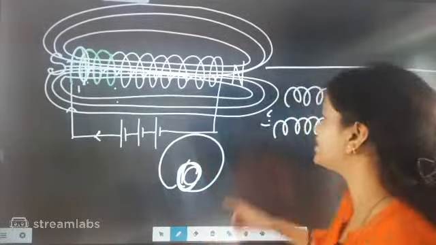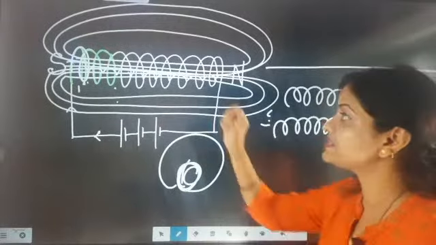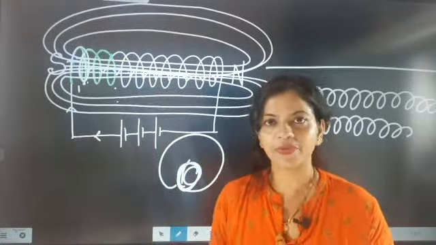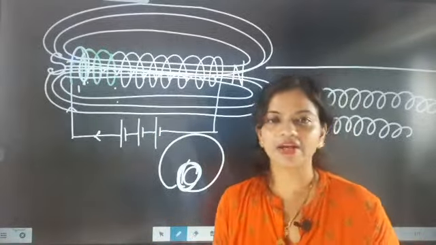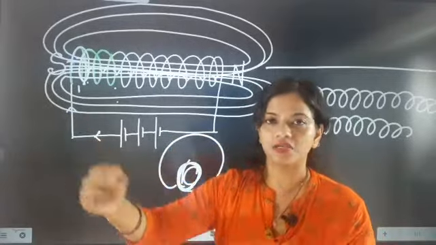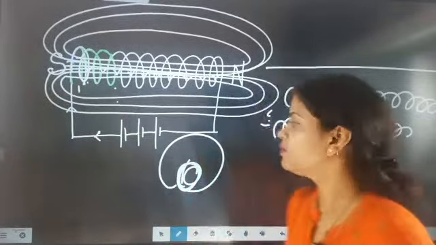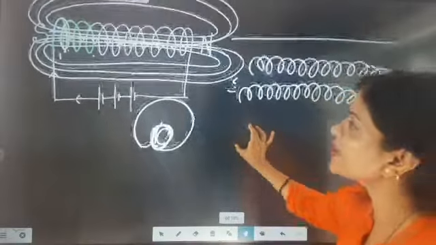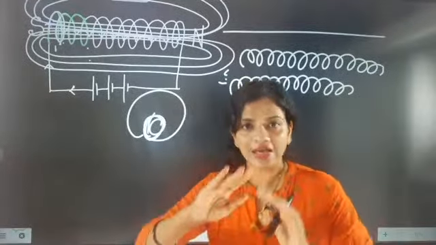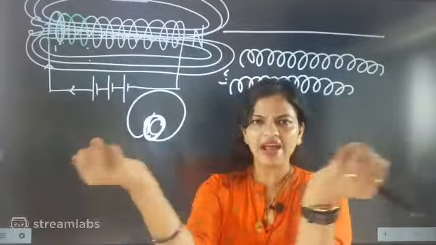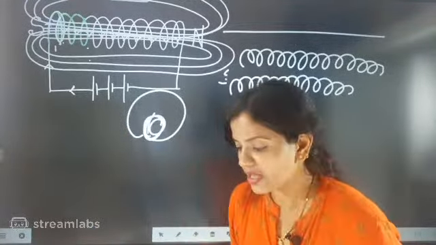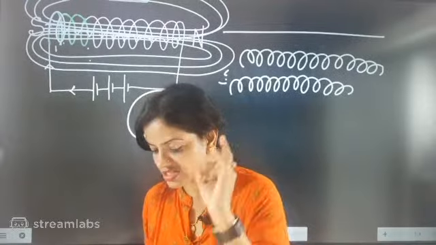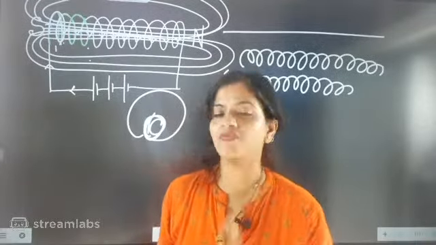The second important point, beta, is that the number of turns is directly proportional to the magnetic field. The number of turns in the coil is directly proportional to the magnetic field. More turns, more magnetic field generated, a stronger magnetic field. But where will the magnetic field be strongest? Inside the coil, the magnetic field will be very, very strong, beta. Very good, correct Abhirami.